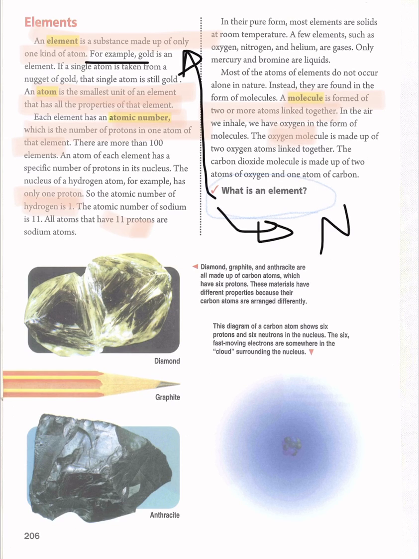And here we have some examples of elements like diamond, graphite, anthracite. They are elements. They are made up of carbon, but they are arranged in different ways, and those arrangements produce different elements.